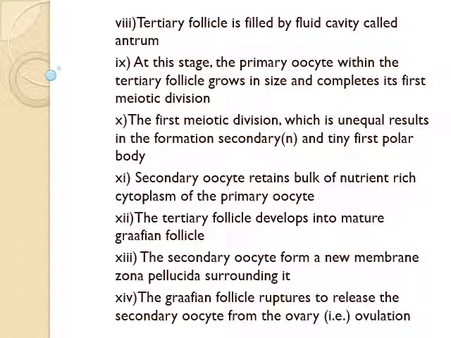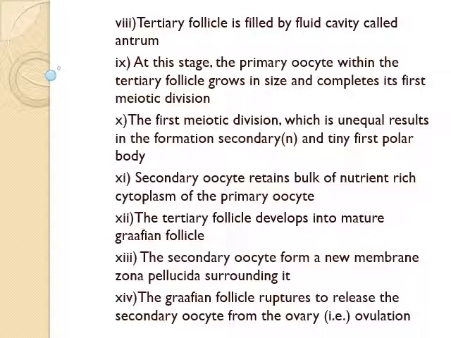At this stage, the primary oocyte within the tertiary follicle grows in size and completes its first meiotic division, which results in two haploid cells of unequal sizes. Within the follicle, the daughter cell that receives less cytoplasm forms a polar body. These cells do not participate in ovum formation. The other daughter cell is known as the secondary oocyte.